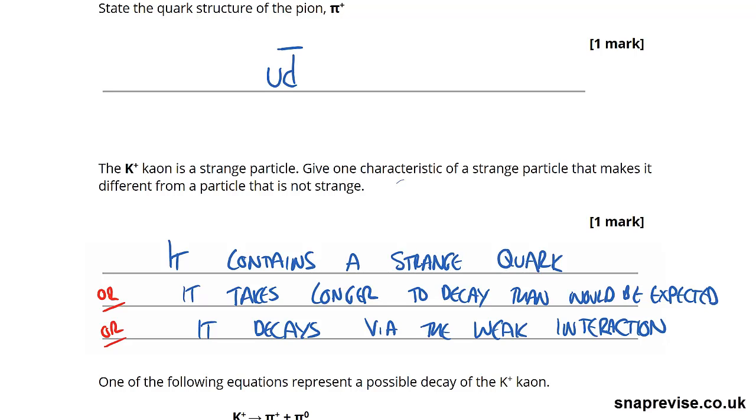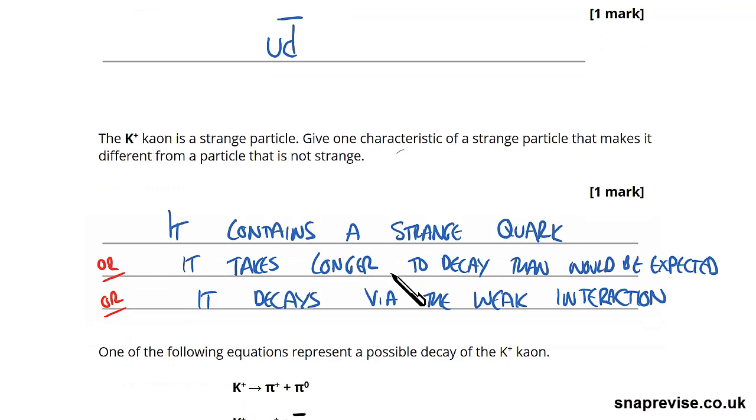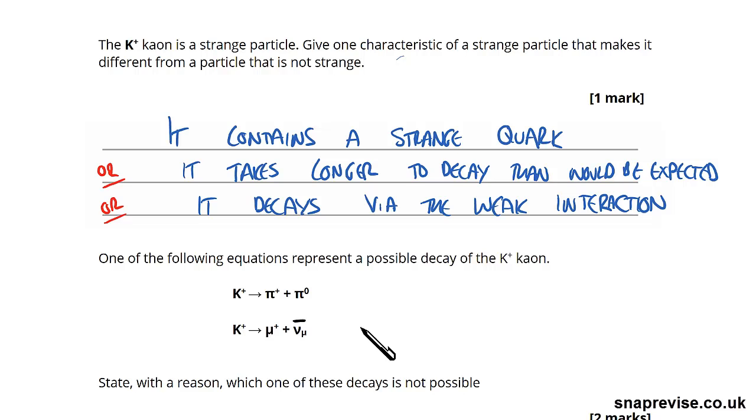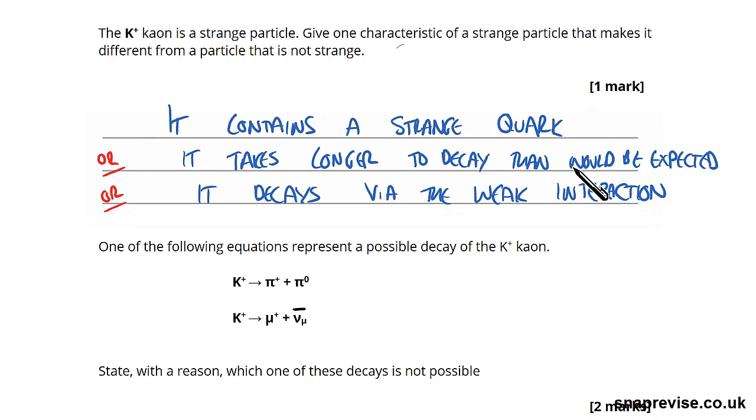But the best one to probably say, the easiest one, is to say a strange quark, because for this one, it takes longer to decay than would be expected. That is very true about a strange particle, and that's how they were originally noticed. It's just that, what does longer mean? Expected compared to what, that kind of thing. Whereas the most clinical way of saying it is simply that it contains a strange quark. That's probably the simplest thing to do. Unless they've made it clear that answer isn't acceptable, in which case you would want to look at something like longer to decay, which would probably be the next best one. But if in doubt, saying it contains a strange quark is a perfectly acceptable definition of a strange particle.